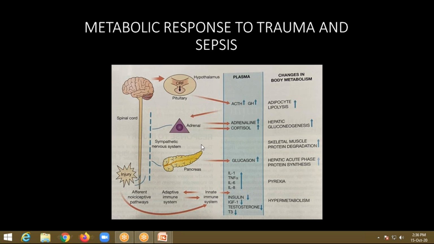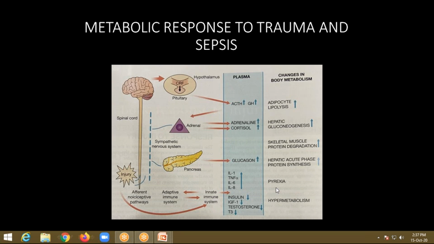Next, sympathetic nervous system activation stimulates the pancreas to produce glucagon. This glucagon will produce acute phase proteins within the liver. So you should remember these organs: the hypothalamus, pituitary, adrenal gland, and the pancreas, and the hormones being secreted and their actions in the body.